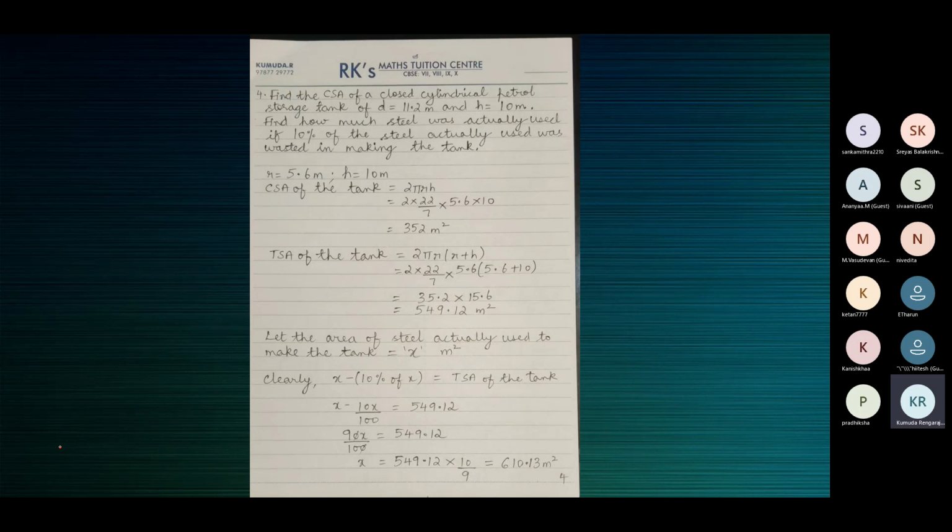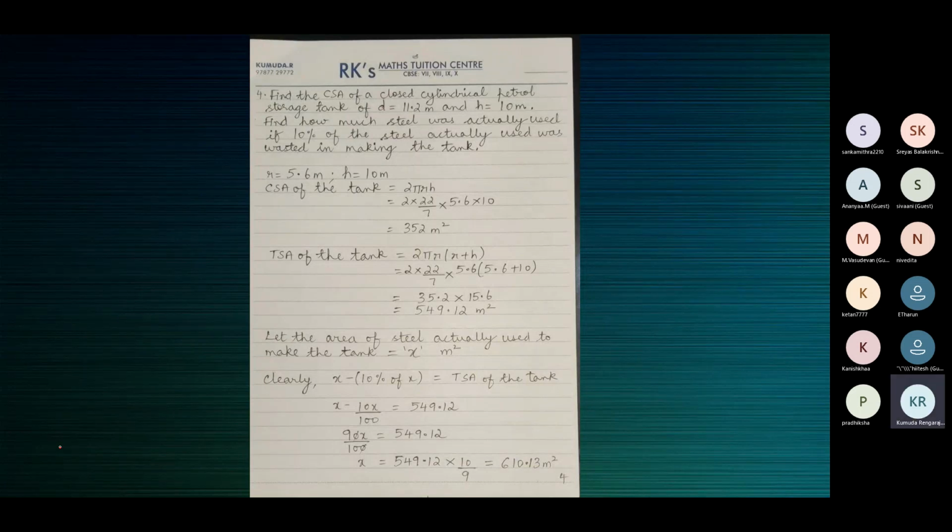You should find the CSA because you're asked to find it, but you need the TSA, which is 549.12. Simply use the formula 2 pi R into R plus H. Radius is given, height is given, substitute. Be careful while calculating, that's all.